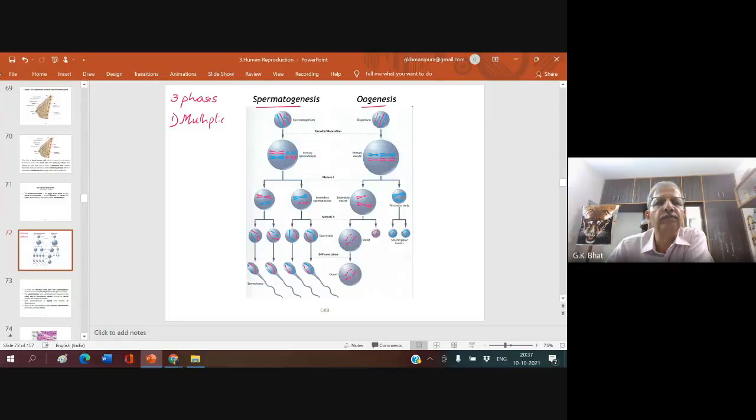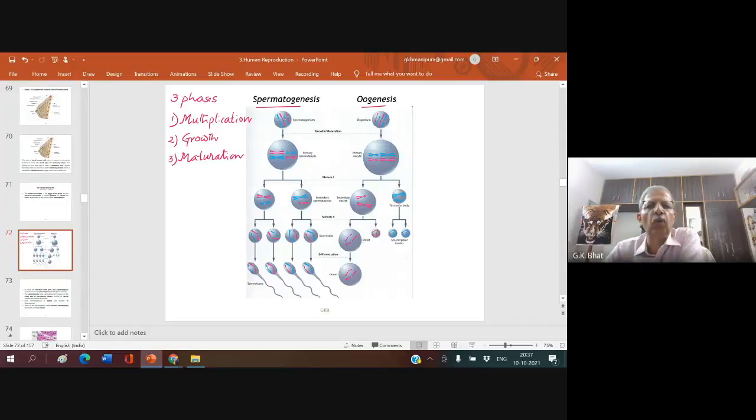Phase 2 is called growth phase. And phase 3 is called maturation phase. These three phases we come across both in spermatogenesis and oogenesis.